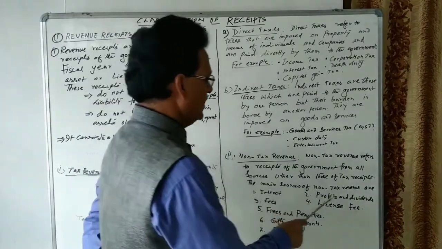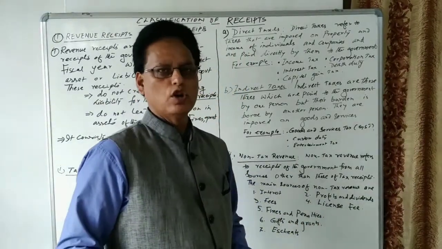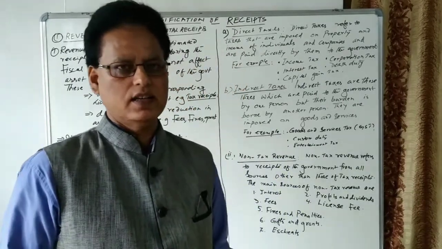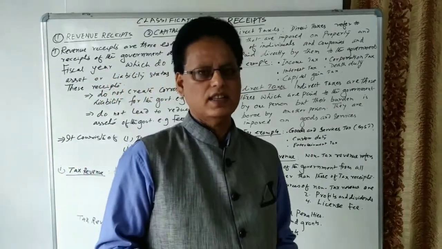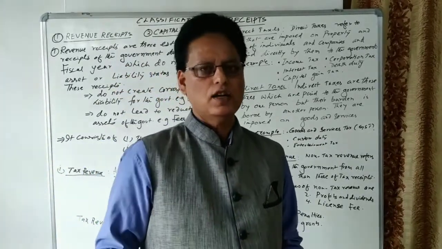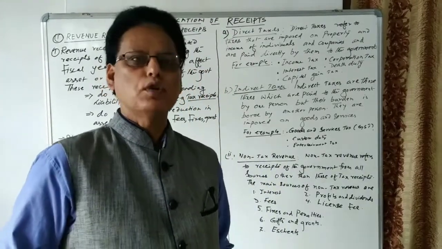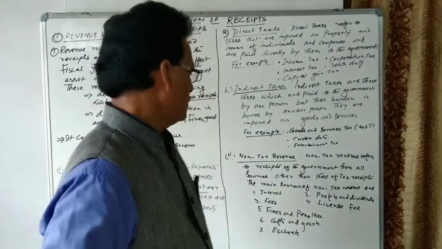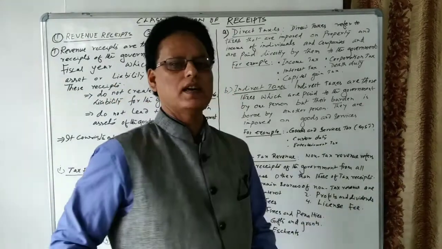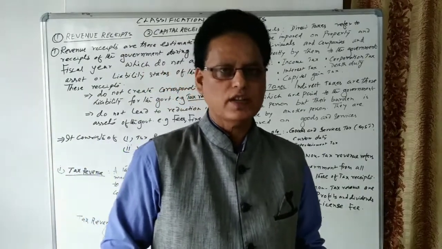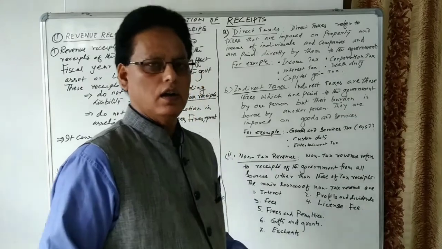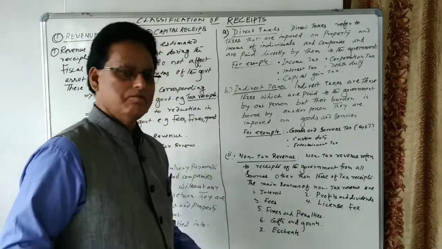Another one is profits and dividends. You know government companies and different public sector undertakings are there, and they are producing goods and services, selling them in the market, and earning profits, and those profits become a source of income of the government. Apart from this, dividends: the government has made investments in the stock exchange market, and the government is earning dividends. Those dividends are also a source of revenue of the government.